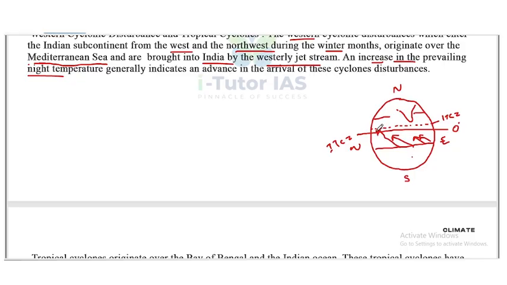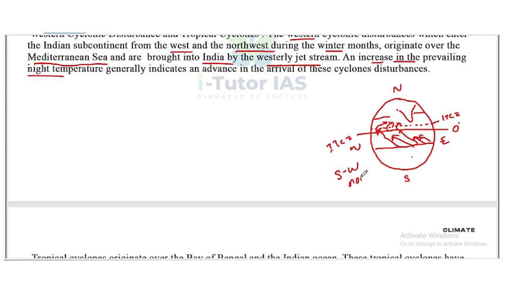But after crossing the equator, what happens? Because of the Coriolis force, the winds have a tendency to turn right, and this is known as the southwest monsoon.